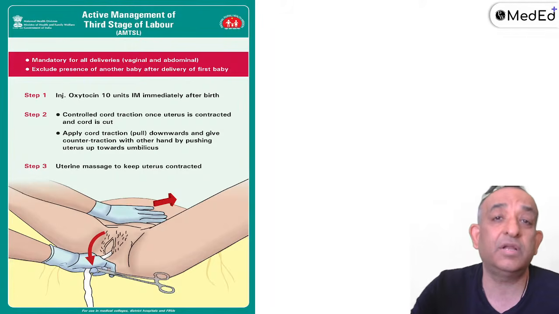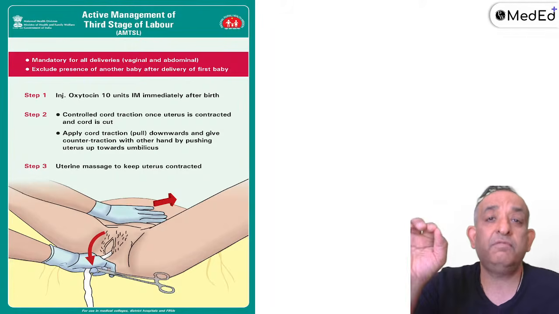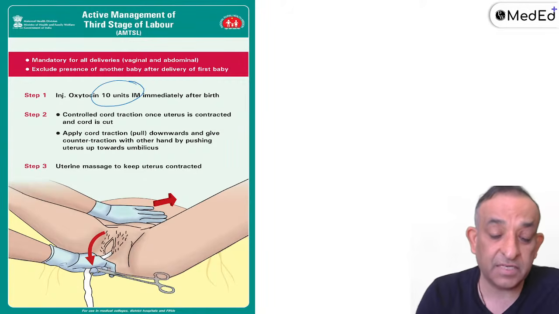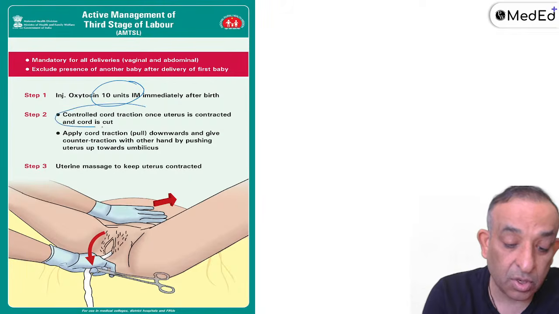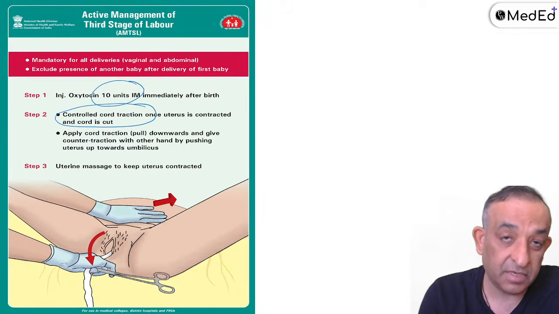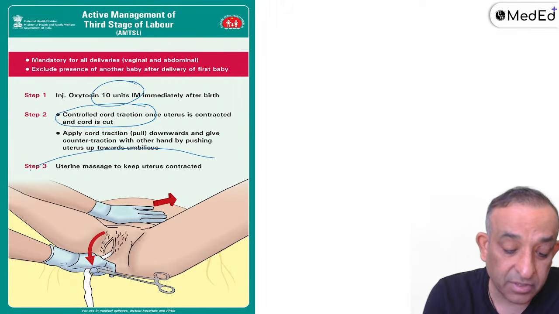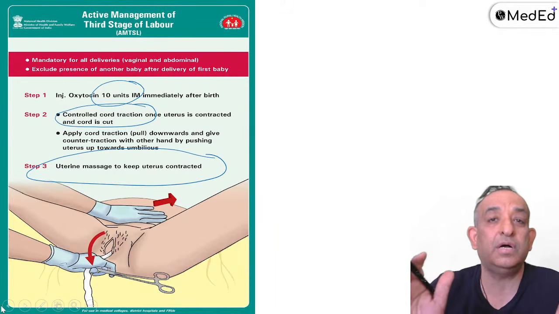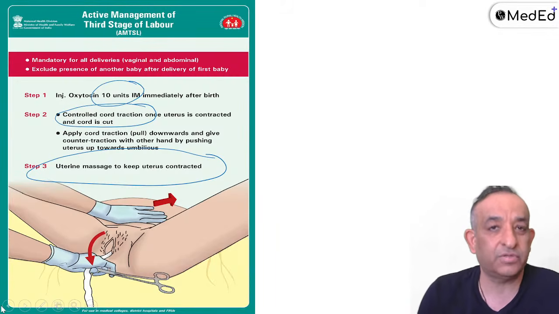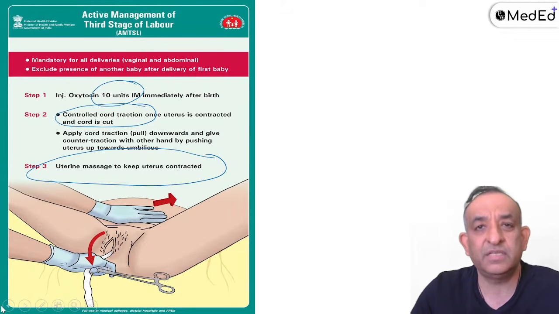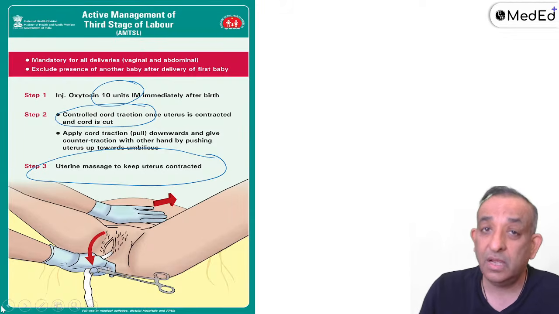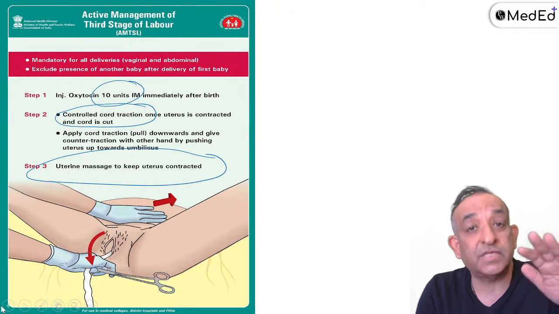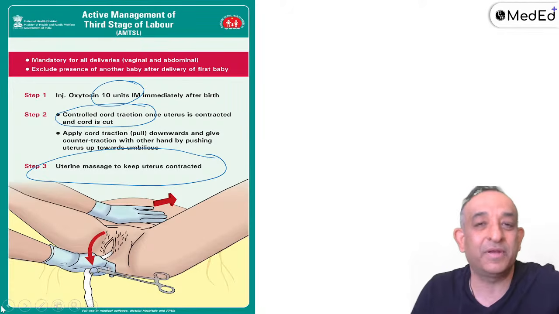This is the notice which is supposed to be put in front of all the medical college labor rooms, all district hospitals, all first referral units. And what is written there? Oxytocin 10 units IM at the delivery of the shoulder, controlled cord traction for the delivery of the placenta, and uterine massage to keep the uterus contracted. So when my ministry is saying do a uterine massage, I'm not going to listen to what WHO is saying. WHO is a good body, God bless. They are the ones who are taking care of health all across the world. But we guys are better off. We have enough doctors in the labor room to give a gentle uterine massage, not bimanual. Okay, fine, only on the abdomen. Okay.